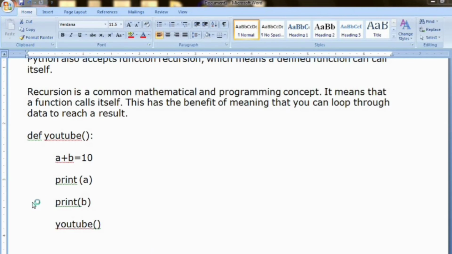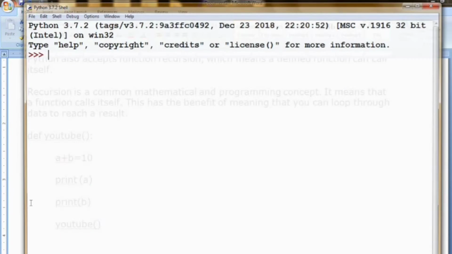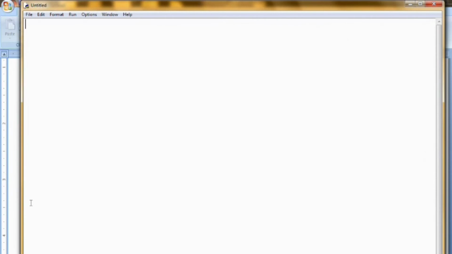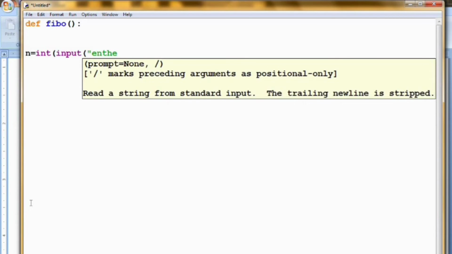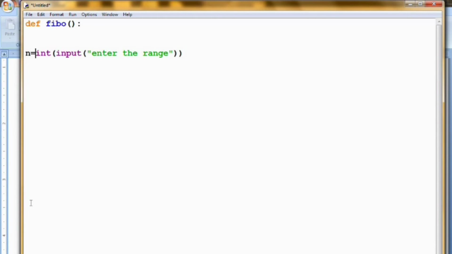For that I am opening a new Python shell. First let's create a new file. Now recursive means we are defining a function. Let the function name be Fibo. So let's define the function later. Before I define the function, I am getting the value of the same integer input: enter the range. Here I have got the value of n from the user.